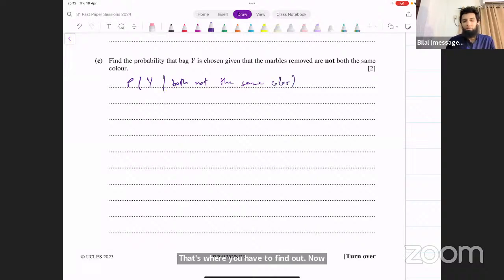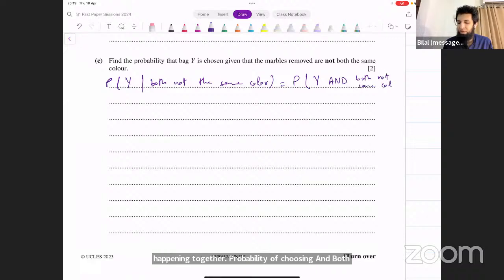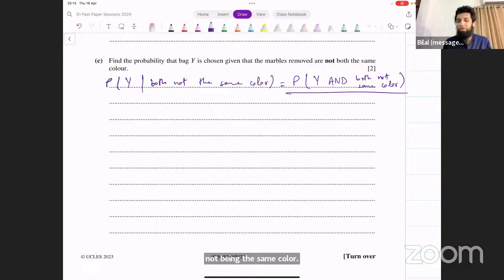Now, how do you do that? It's conditional probability. In the numerator, you would have the probability of both of these things happening together, probability of choosing Y and both not being the same color. That's what you're going to have in the numerator. And in the denominator, you have what is given. What's given? Not being the same color. Both not the same color.